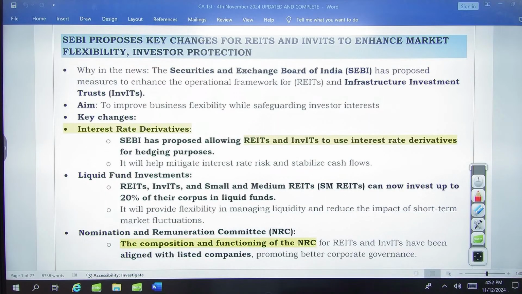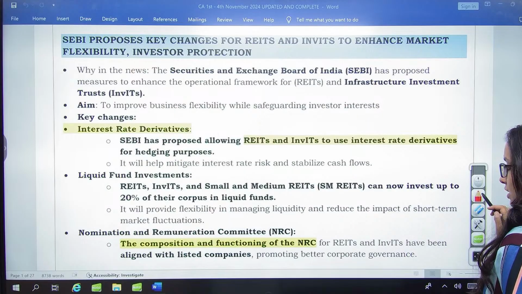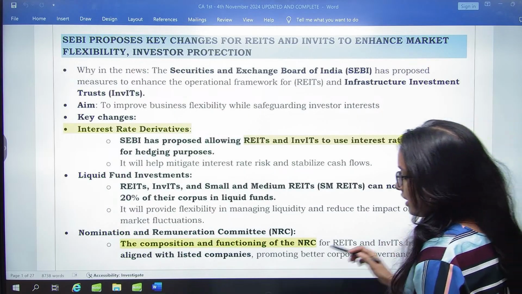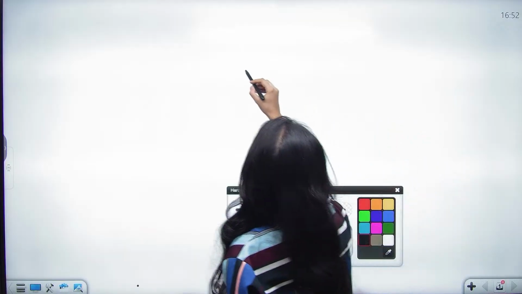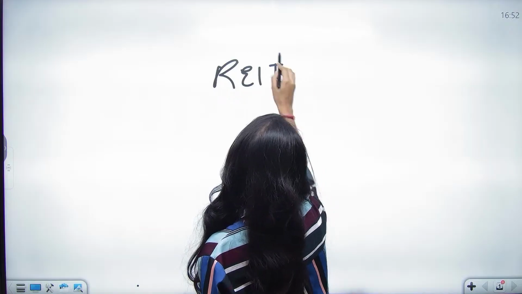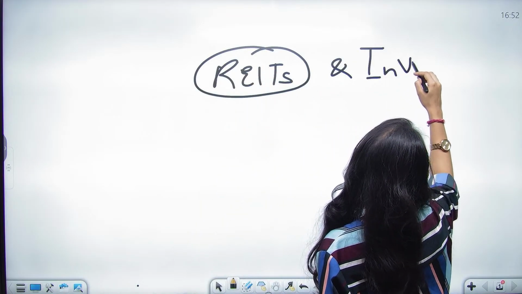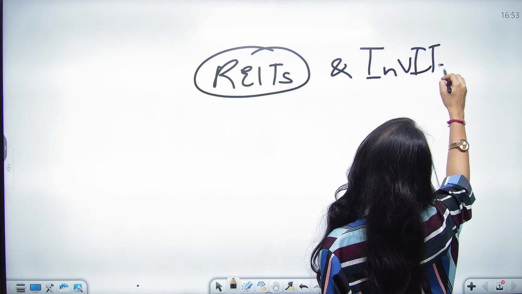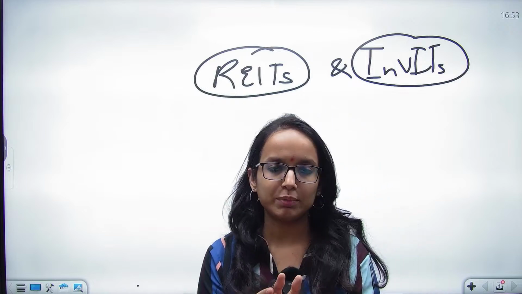Clearly audible? All right. So what are REITs and InvITs? First of all, let's discuss that. If you have any confusion regarding that, it would get clear. So you have these REITs and InvITs. These are basically investment vehicles.